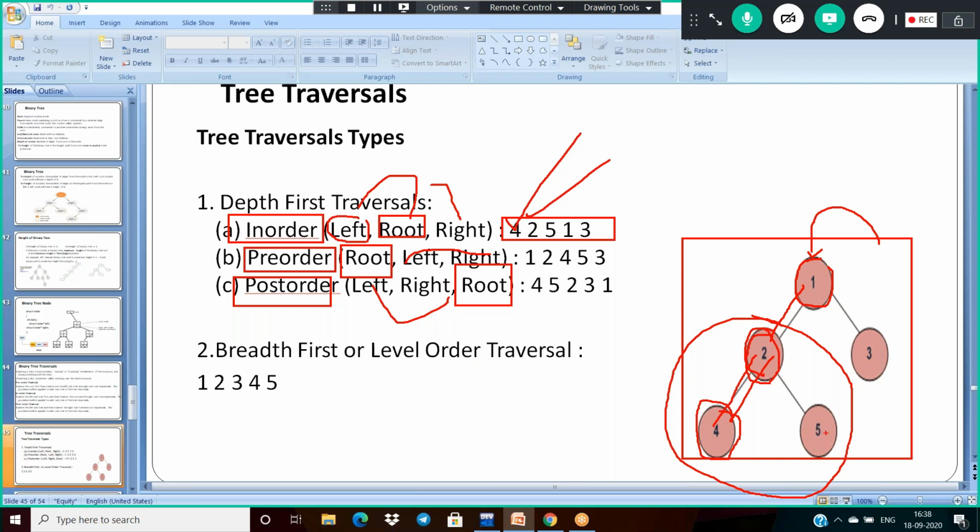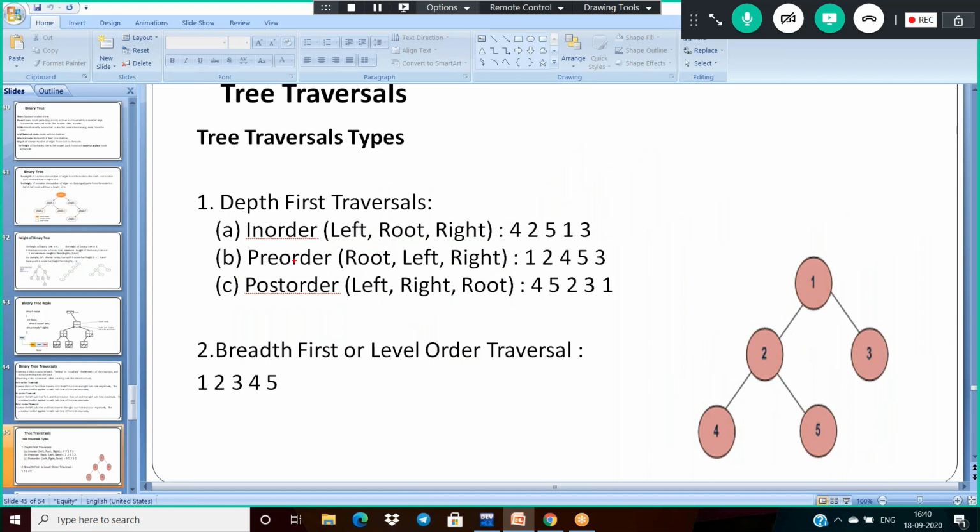Next, right. What is the right of this left subtree? 5. So 5 will come. Now this is finished; the left part is over. After that, immediately the root. What is the root? 1. Next, again visit the right. What is the right here? 3. So that is why you will get 4 2 5 1 3 in the case of in order.